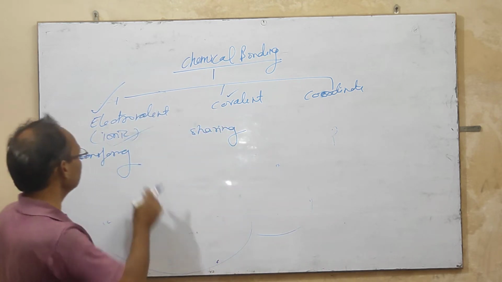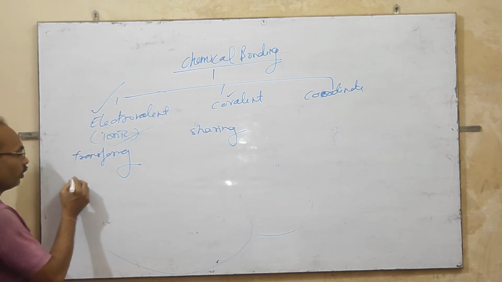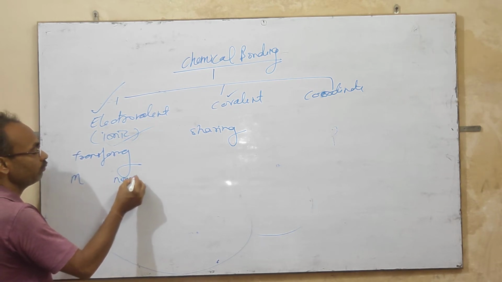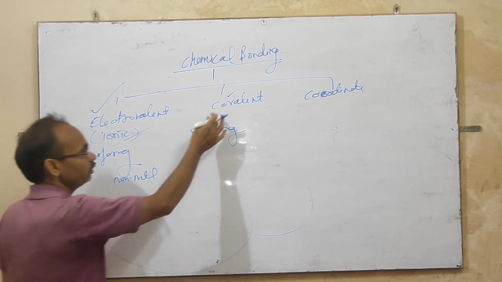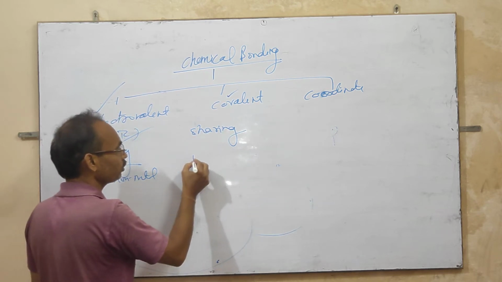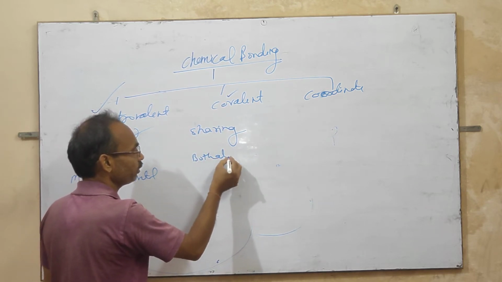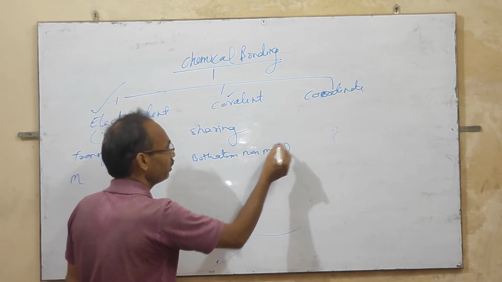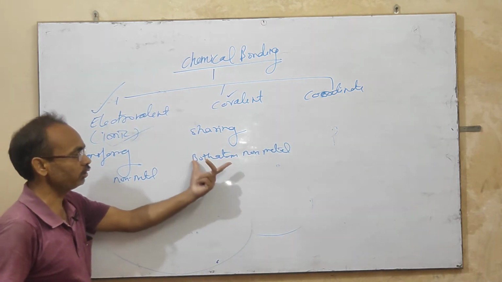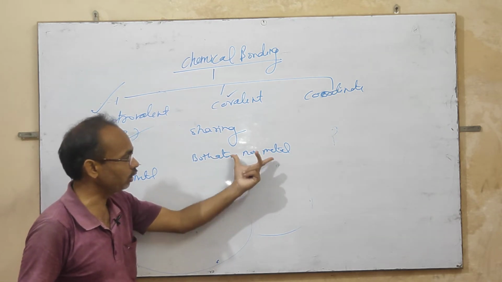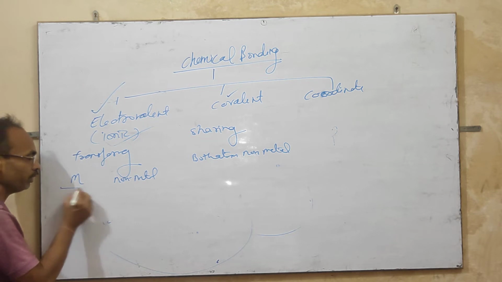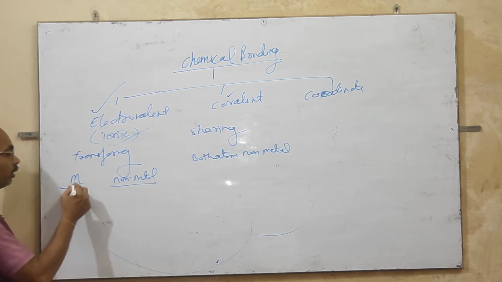In an electrovalent bond, one atom is a metal and the other is a non-metal, but in a covalent bond both atoms are non-metals.